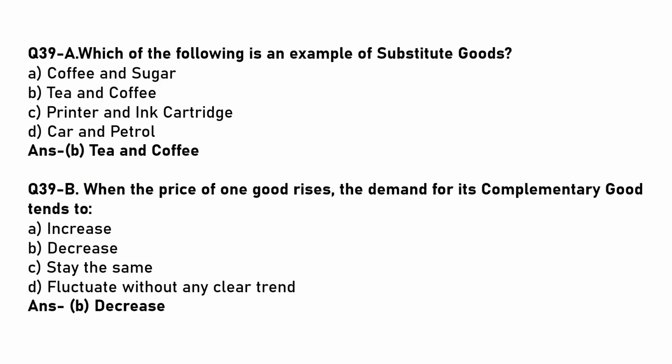Two more MCQs. Which one of the following is an example of substitute goods? We just discussed it previously: tea and coffee. They are substitute goods. If the price of tea increases, one may prefer coffee. If the price of coffee increases, then one may prefer tea. When the price of one good rises, the demand for its complementary good tends to decrease. For example, if the price of cars increases, vehicles decrease, and the demand for petrol decreases.